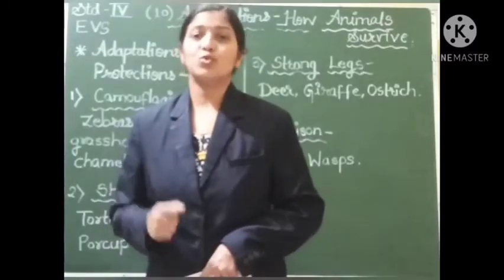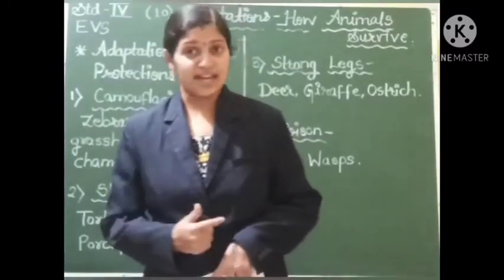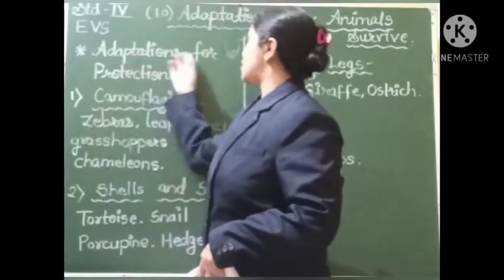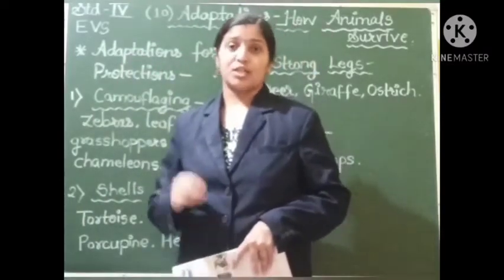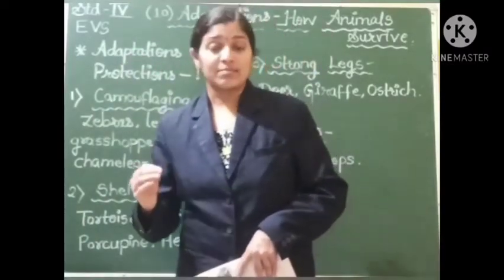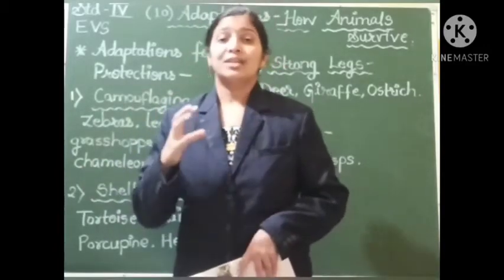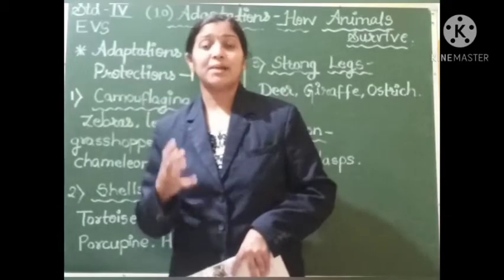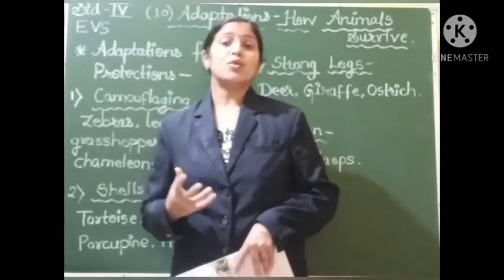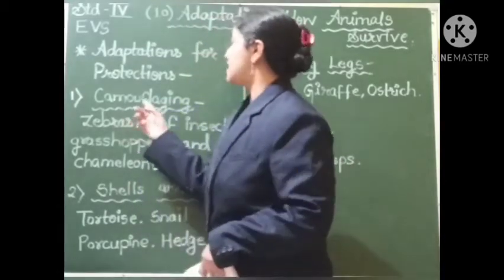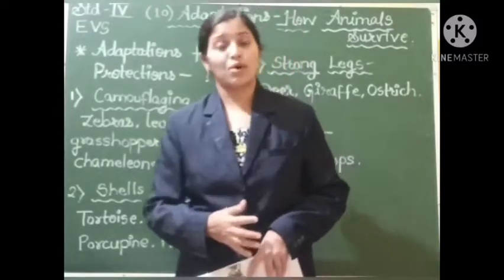Now let us move on to the next adaptations found in animals, that is adaptations for protection. In order to protect themselves from the surroundings or from any other danger, there are some adaptations that are made by the animals in themselves. The first one is camouflaging. So what is this camouflaging?